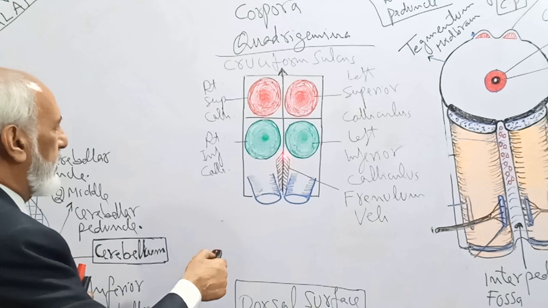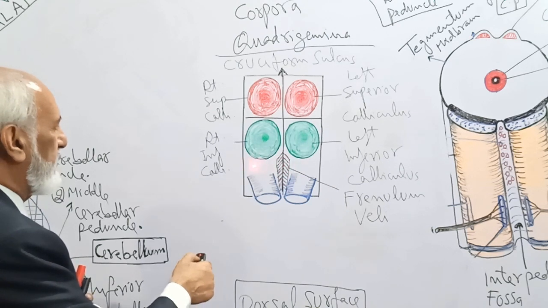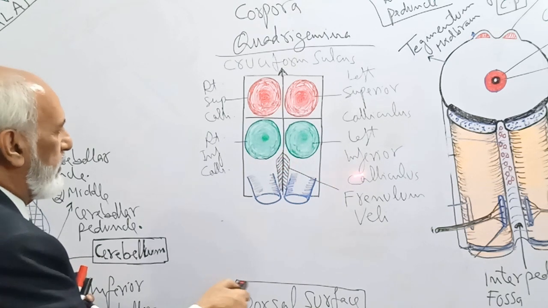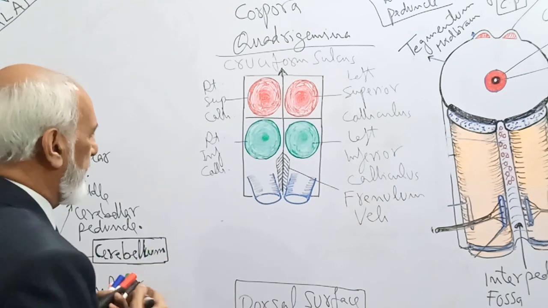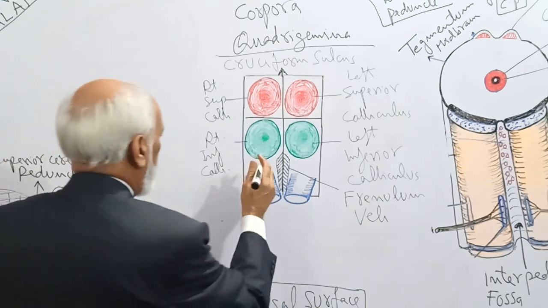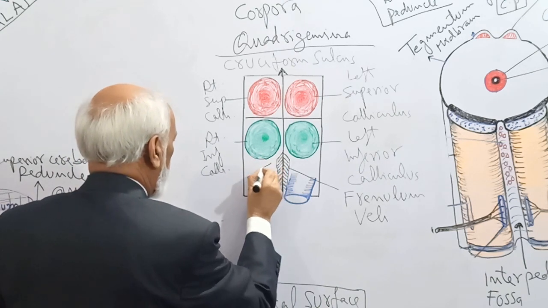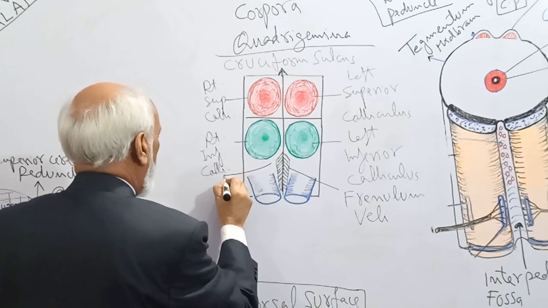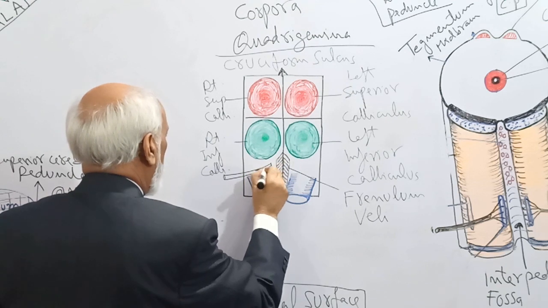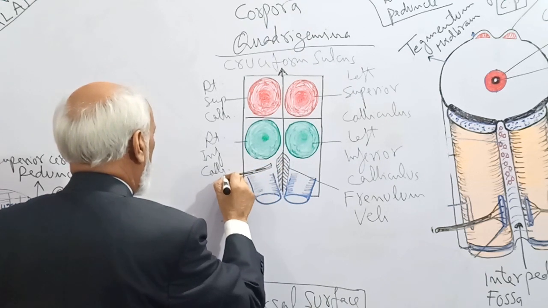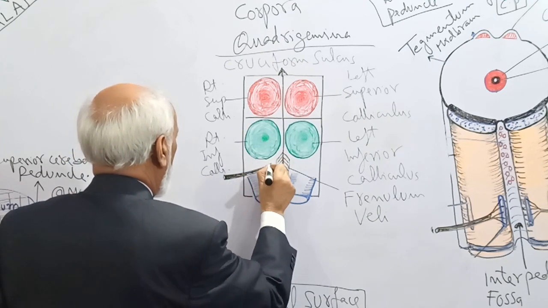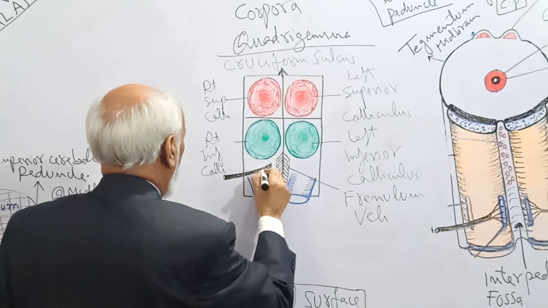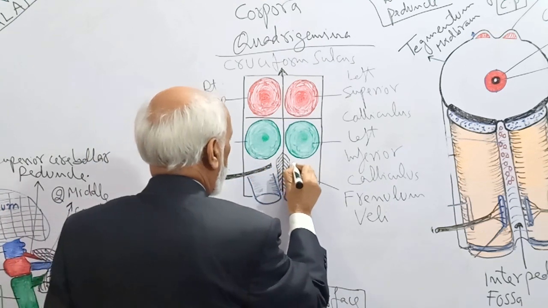This ridge on the dorsal surface of the lower part of the midbrain is known as the frenulum veli. On each side of the frenulum veli is the surface attachment of the trochlear nerve. This is the right trochlear nerve, and this is the left trochlear nerve.